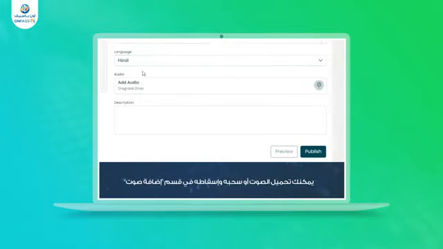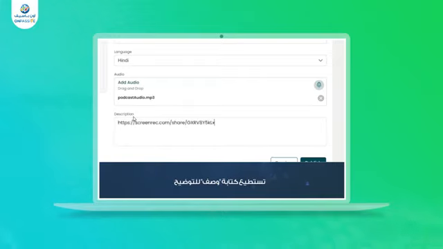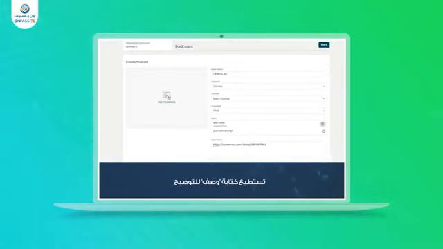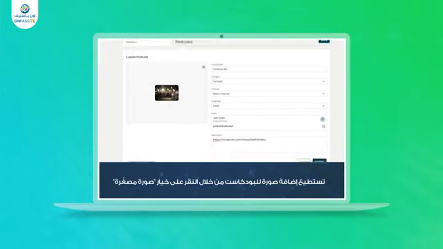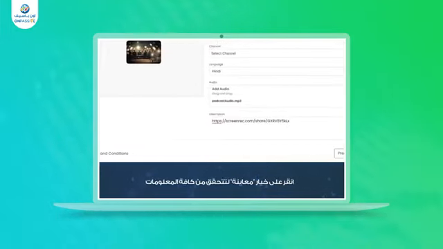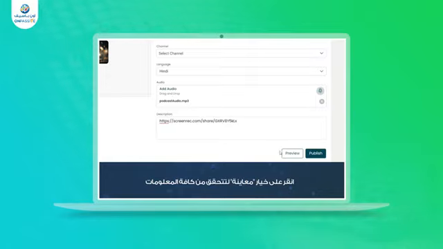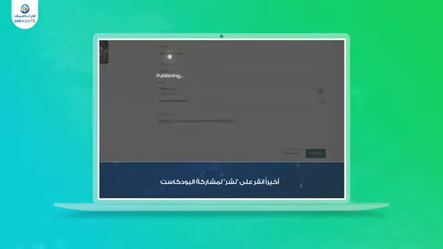Then you can either upload the audio or drag and drop it to the Add Audio section. Write a description about the podcast in the description. You can add any image for the thumbnail of the podcast by clicking on Add Thumbnail. You can check all the given information by clicking on Preview. Finally, by clicking on Publish, you can share the podcast with your network.